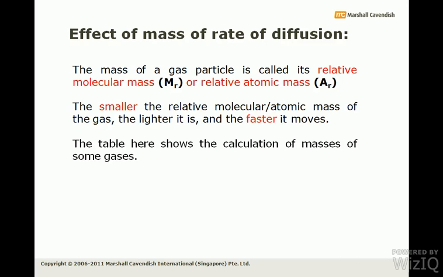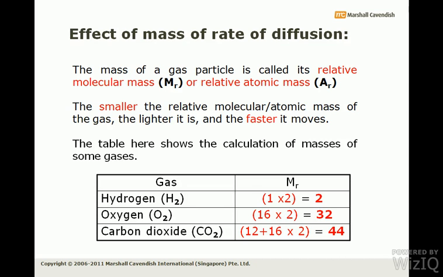The table here shows the calculation of the masses of some gases. You can check this out. I am going to explain how we have calculated the masses. Hydrogen is with the formula H2. H is the atom, and if you consult the periodic table, the relative atomic mass of hydrogen is 1. Because there are 2 atoms of hydrogen, we multiply this 1 by 2, and the relative molecular mass is 2. Similarly, for oxygen, the relative atomic mass of 16 is multiplied by 2, because there are 2 oxygen atoms. So the relative molecular mass of oxygen is 32.